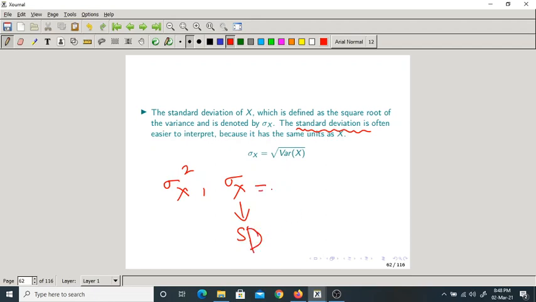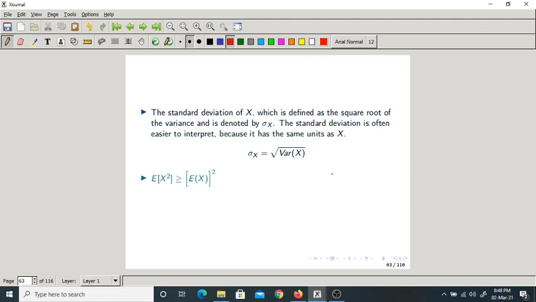How is it defined? Square root of variance of x. So in total we have 3 parameters for any random variable: mean, variance and standard deviation. Standard deviation is not a new parameter, it is just the square root of the variance, but it has very much significance in the probability course.